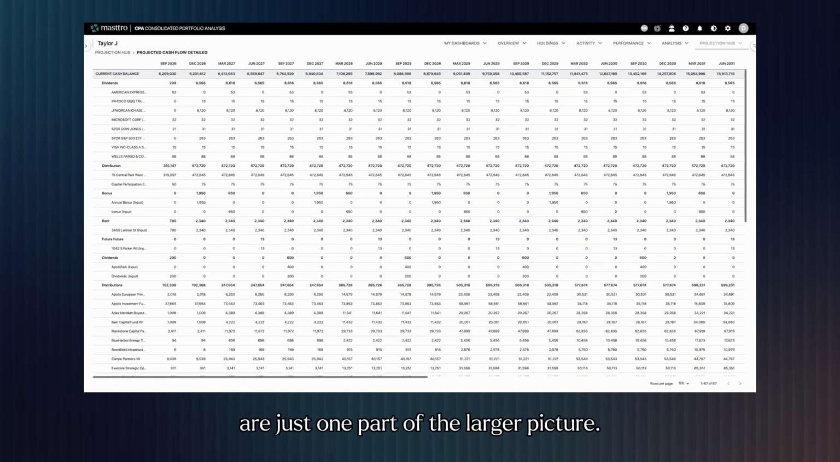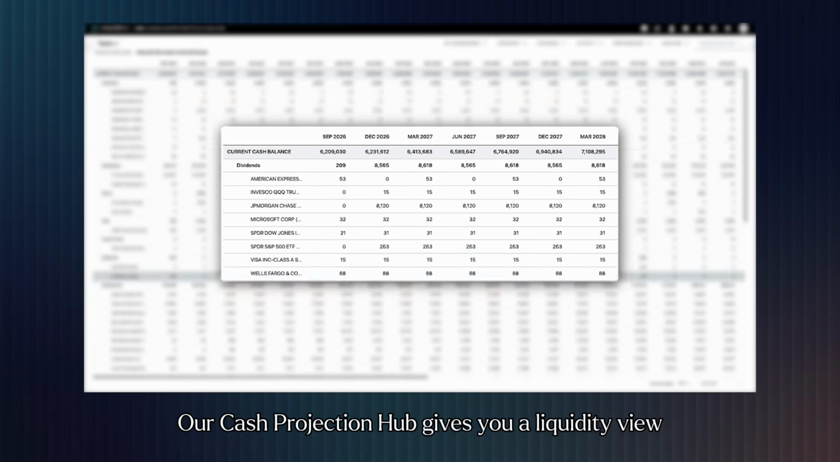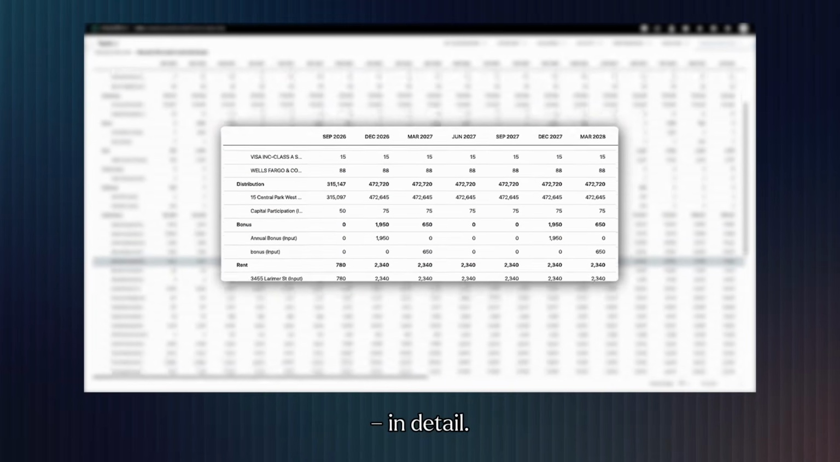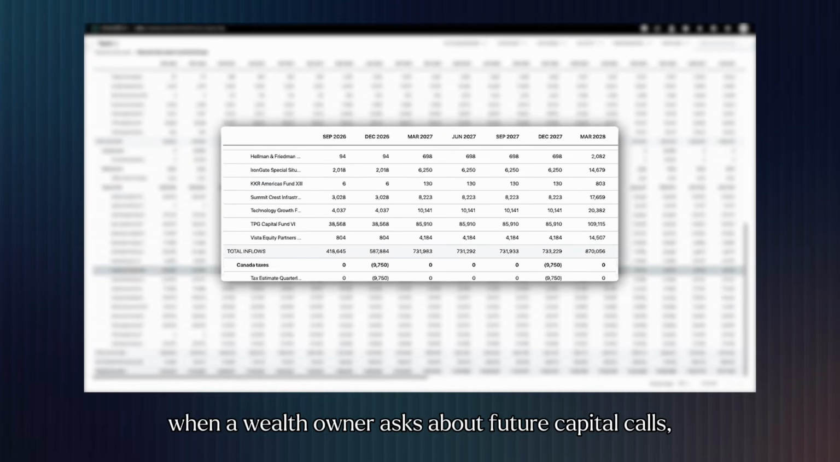Closed-end funds are just one part of the larger picture. Our cash projection hub gives you a liquidity view across your entire portfolio in detail and as a quick summary. When a wealth owner asks about future capital calls, you'll have the answer.